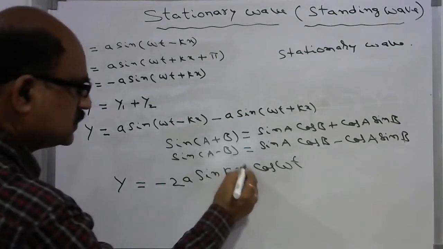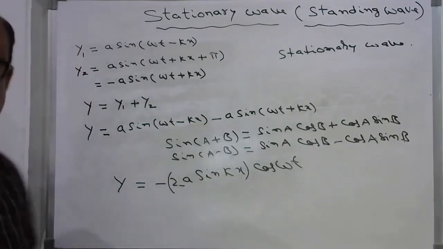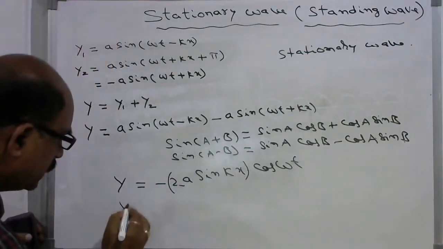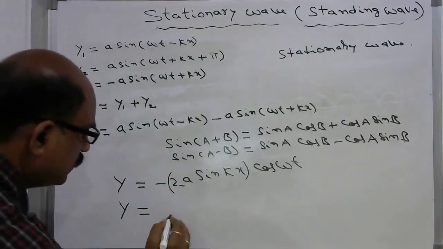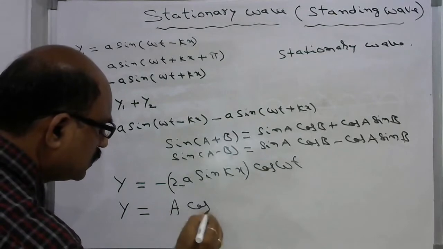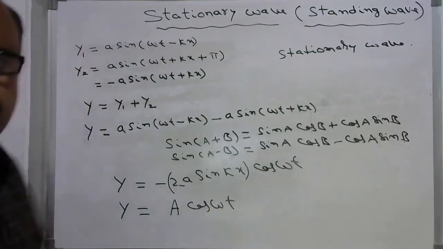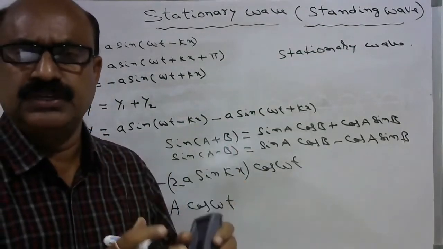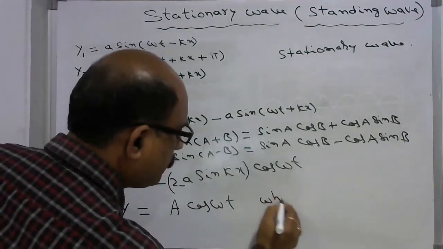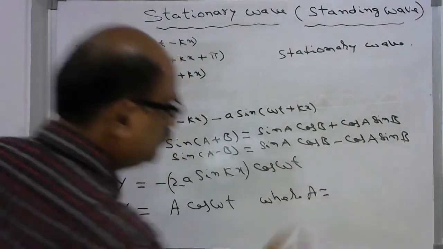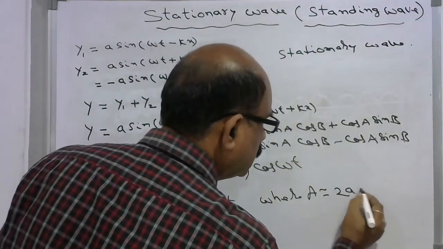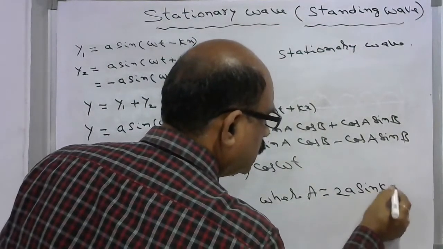This part represents the amplitude of the resultant stationary wave. So y can be written as some amplitude a times cos omega t, taking only the magnitude, where a is the amplitude of the resultant wave, equal to 2A sin kx.